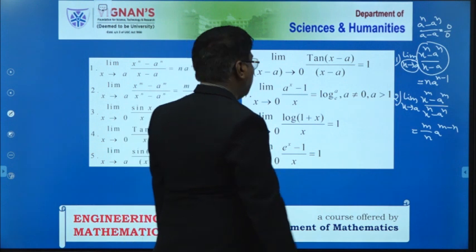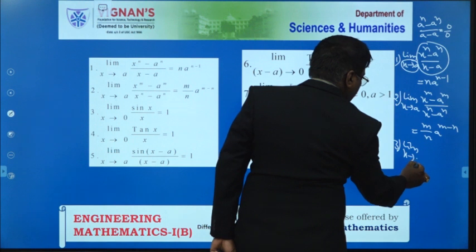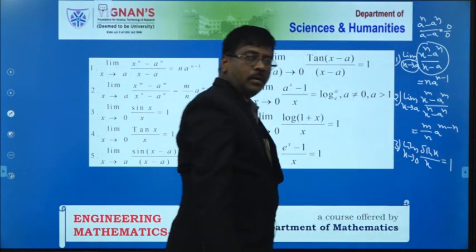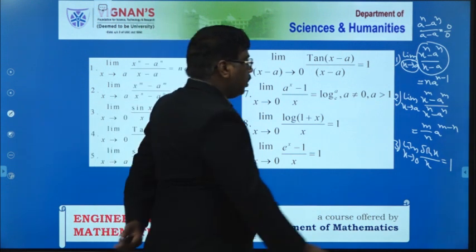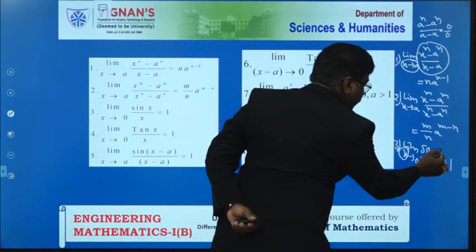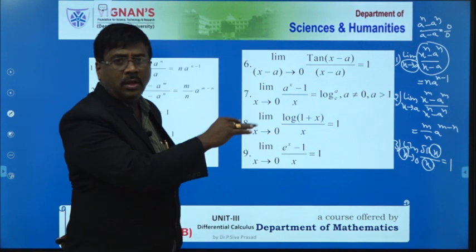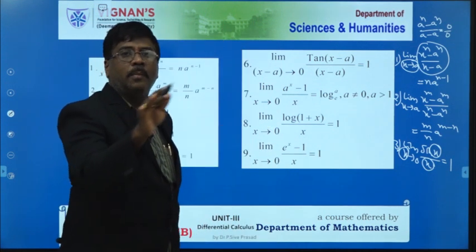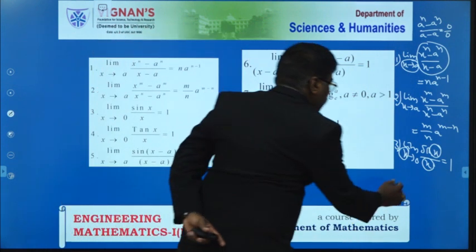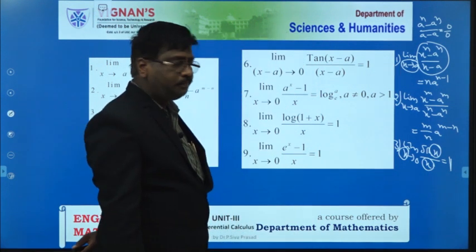This is the formulas. Next, the third one is limit of x tends to 0, sin x by x is equal to 1. Please all of you keep in your mind. Here we have to use the formula. Here this value is x, here also we will get the x value, here also we will get the x value. In all three cases we get the x value. Then only the formula is applicable. Please keep in your mind. So in that case we take that limit value equal to 1.